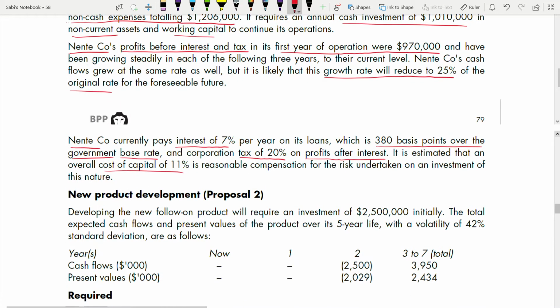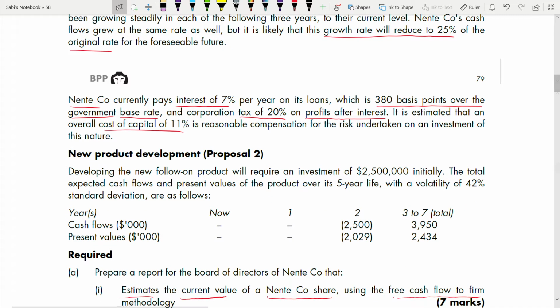Now coming to new product development, which is proposal 2 only. Under proposal 2 only, this is not a separate thing. Developing that new follow-on product will require an investment of this. The total expected cash flows and present values of the product over its 5-year life, with the volatility, which is 42%, the standard deviation, is given.